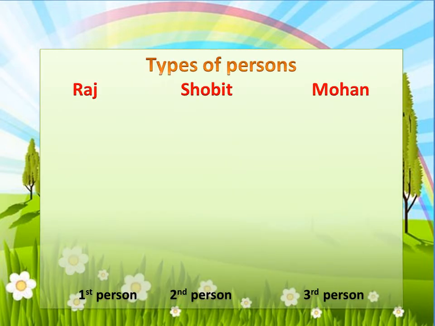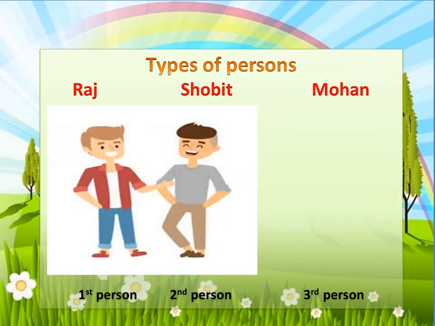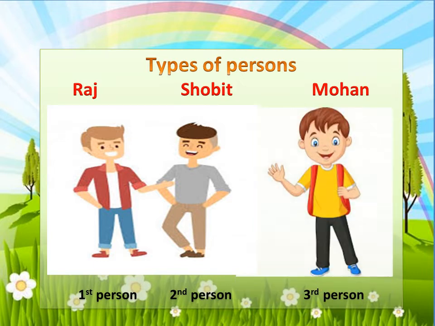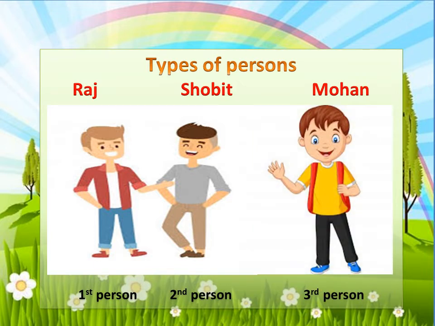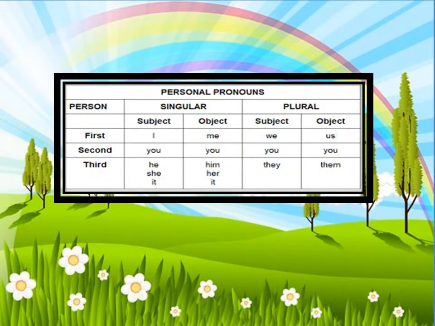For example, here Raj is the first person who is speaking. Shobhit is the second person to whom Raj is speaking, so Shobhit is a listener. The third person is Mohan, whom Raj and Shobhit are talking about. So here is a small chart for the quick revision of personal pronouns. As we have discussed, there are three types of person: first person, second person and third person.